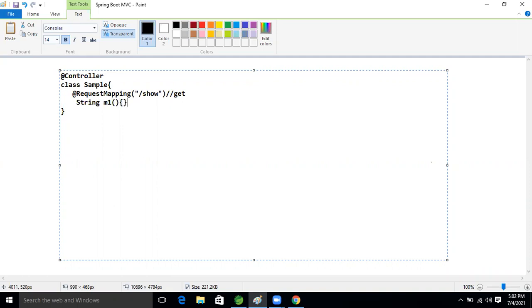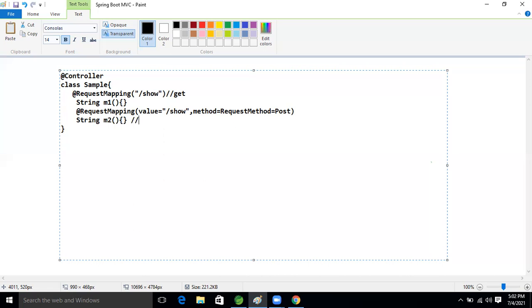After this, I'm going to take another @RequestMapping, with value equal to /so. Then I'm adding method equal to RequestMethod.POST. After that, String m2.